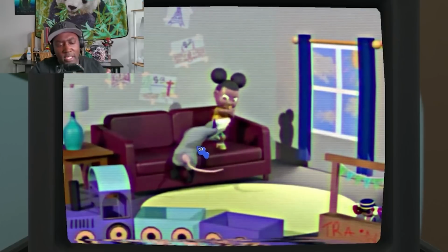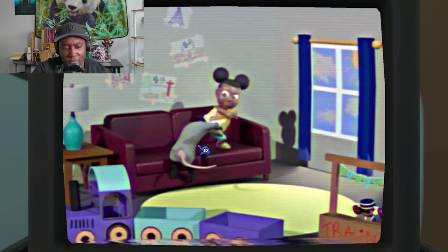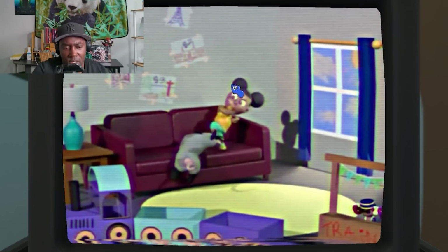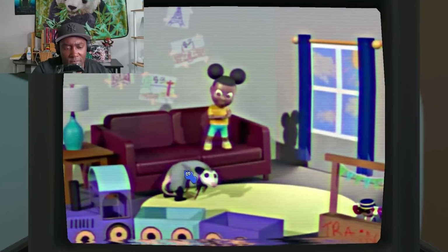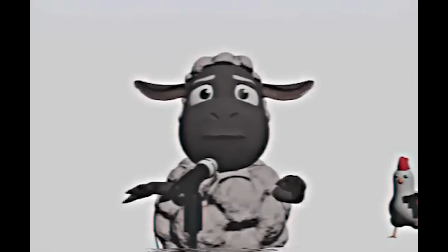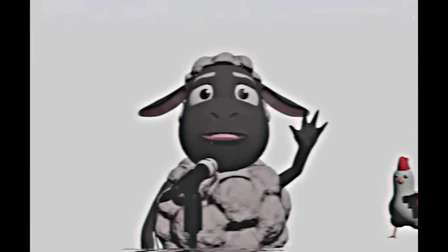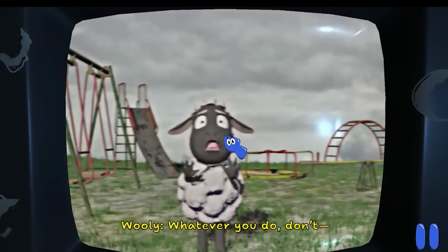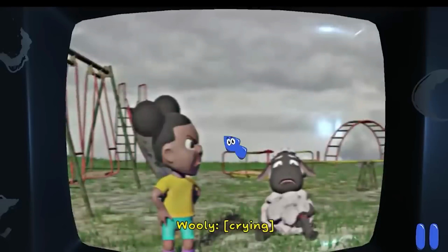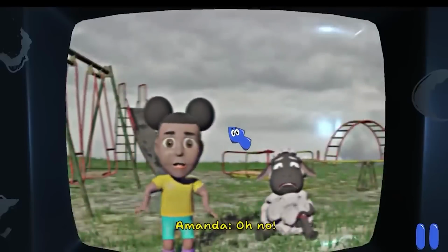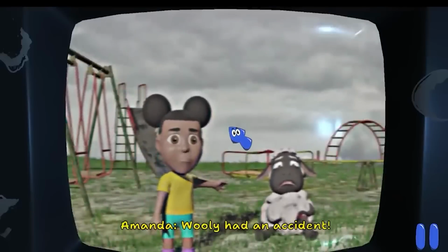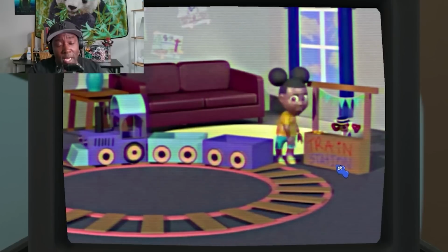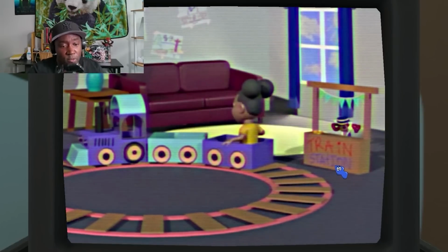Now, as far as I can tell, the opossum doesn't actually want to hurt Amanda, but just wants to take her coins. So maybe the whole purpose of this creature is to try and make her life even more miserable than it already is. And while I don't have any info to actually back this point up, I wouldn't be surprised if this opossum is Wooly's replacement. And since Amanda treated Wooly like absolute crap, karma has finally kicked in, and now she has this new sidekick that is a butthole.